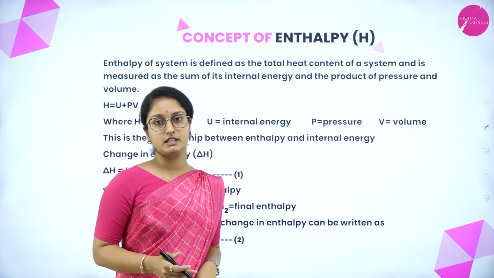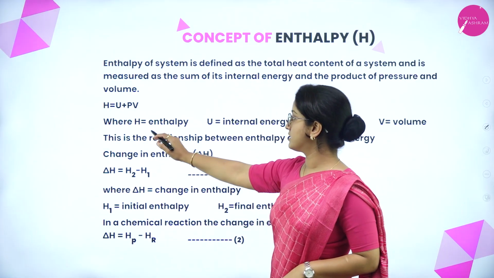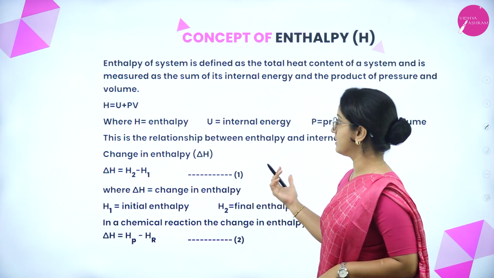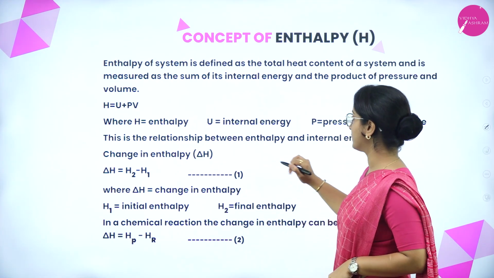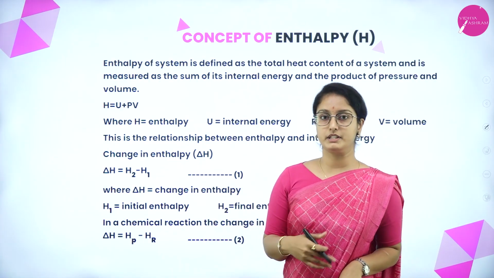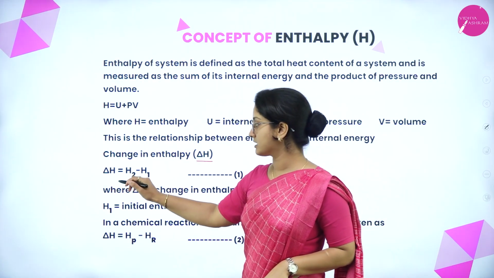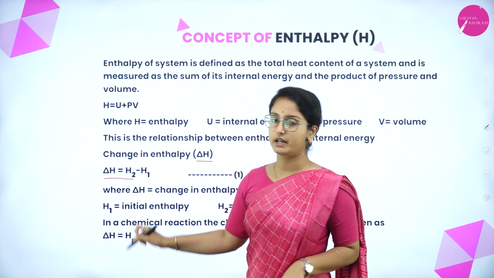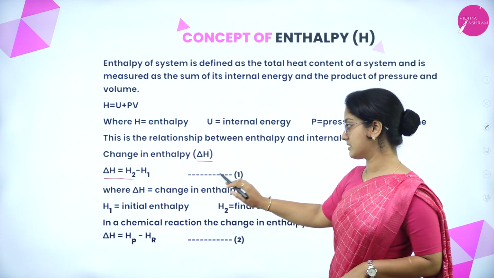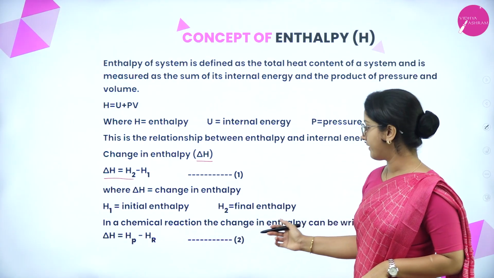The mathematical representation is H = U + PV, where H is enthalpy, U is internal energy, P is pressure and V is volume. This is the relationship between enthalpy and internal energy. What happens when the enthalpy changes? It is represented by delta H. Therefore, the equation is delta H = H2 - H1, where delta H is the change in enthalpy, H1 is the initial enthalpy and H2 is the final enthalpy.